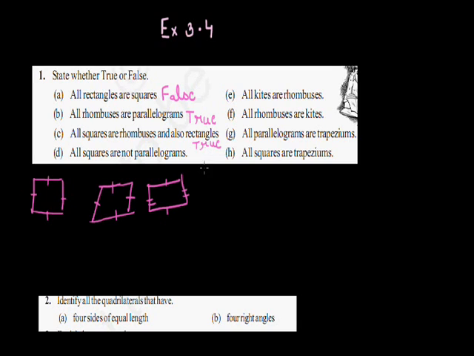Come to the D part, all squares are not parallelogram. Now square comes under the category of parallelogram, so I can say that all squares are parallelogram. So this statement is false.